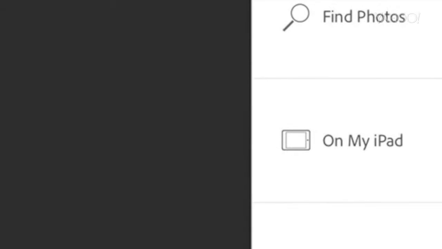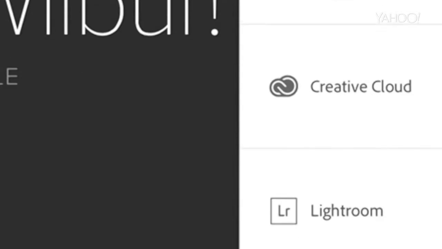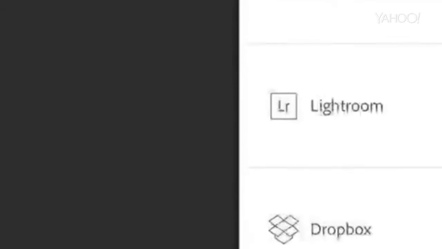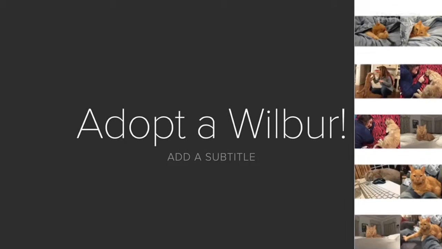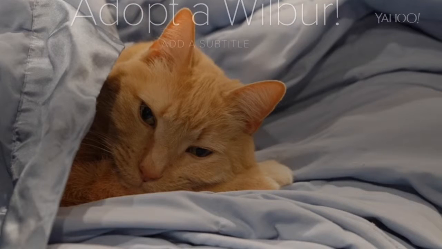At this point, I can choose any picture on my iPad or take a picture or grab a picture from my Dropbox or Adobe accounts. I'm going to grab this one from my Dropbox. There are my folders. Nice. Oh dear, it looks like the title is right across Wilbur's face. So I'll just drag it up like this.